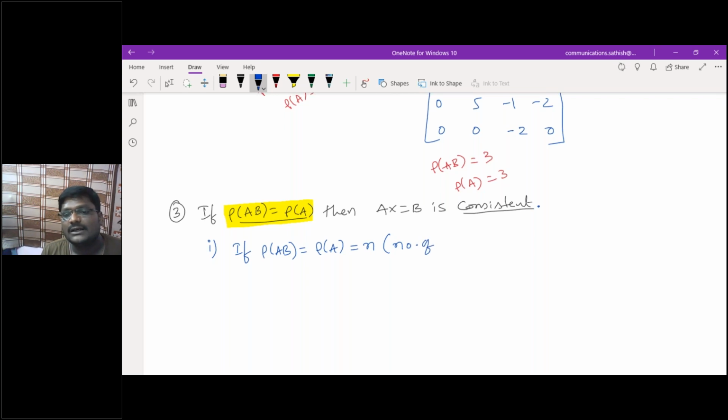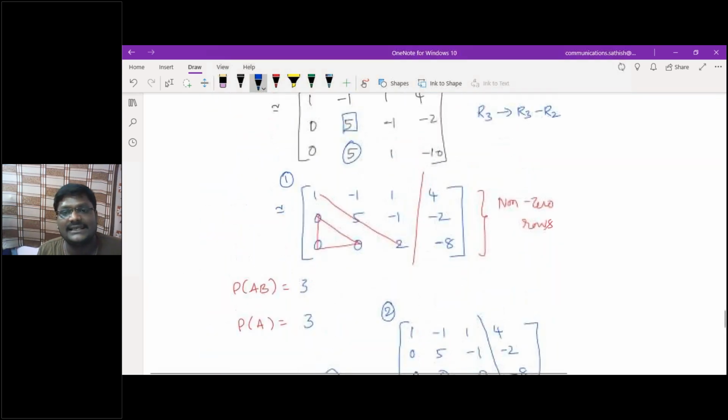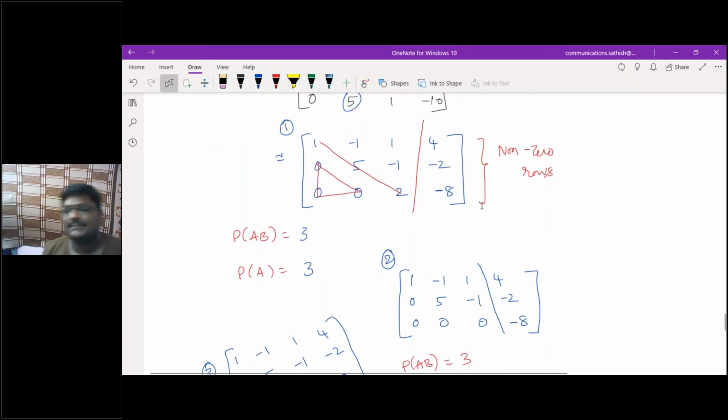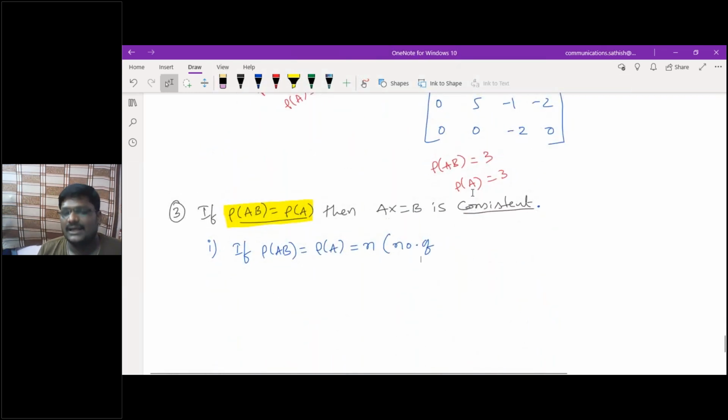Don't get confused. In vectors, n is number of vectors. In system of linear equations, n is number of variables. In this example, I just consider x1, x2, x3. Sometimes they will give you x, y, z, sometimes a, b, c, d also. Whatever they have provided in the problem, you need to consider that. So in our case, X1, X2 and X3, where n is nothing but what? Variables, sir.